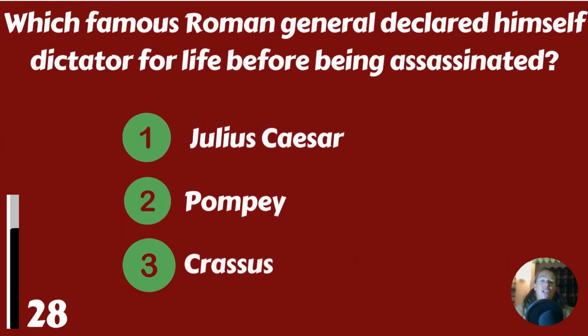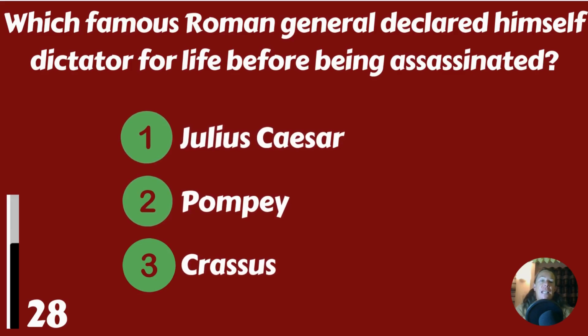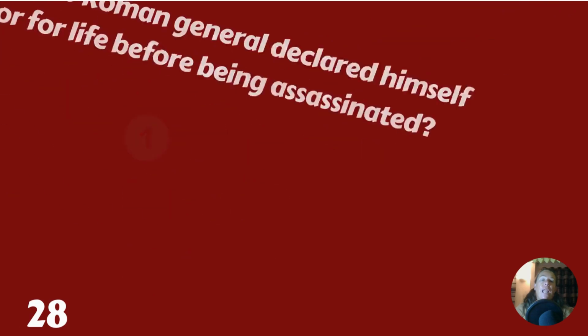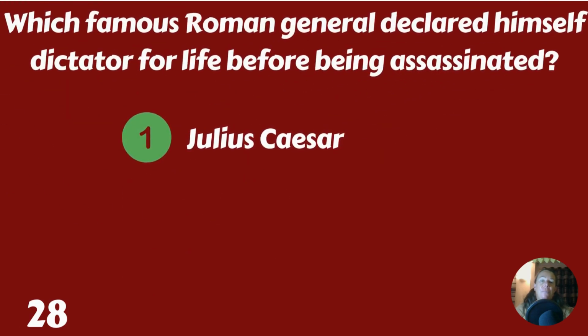Which famous Roman general declared himself a dictator for life before being assassinated? Julius Caesar, Pompey, or Crassus? It was Julius Caesar.